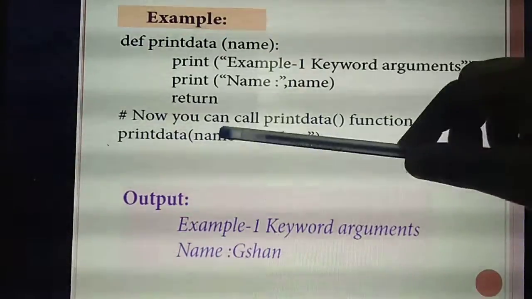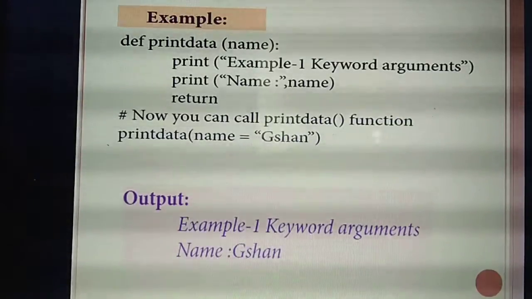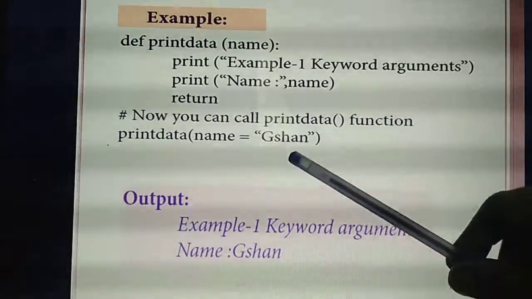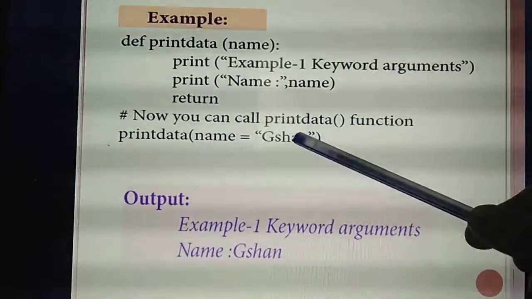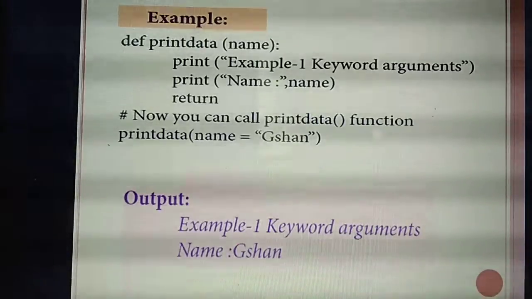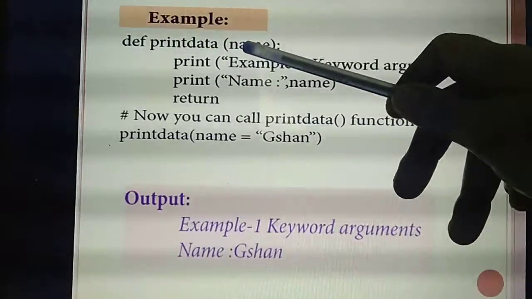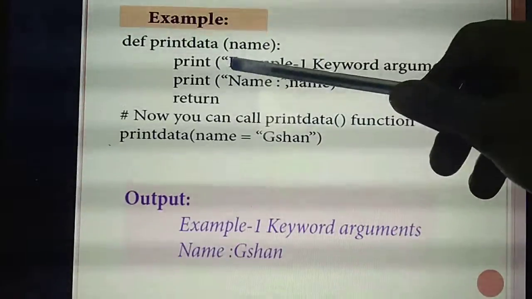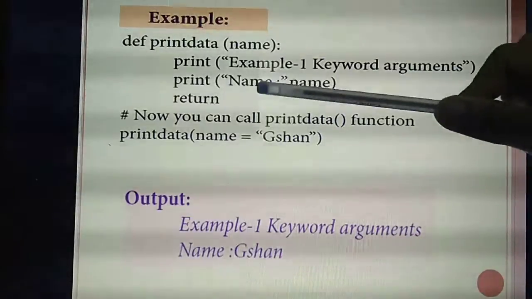And now you are going to assign the values to this argument. What's the value? Name equal to, so you can give any one name. Okay, so here they are giving Jishan. Inside the quotes you can give Asha or any one name. Okay, so now you are running the program. So how will the program run first? First it will enter the first line, the function. Inside the function, first what output will it get? Example 1 keyword arguments. Then the second line will come.